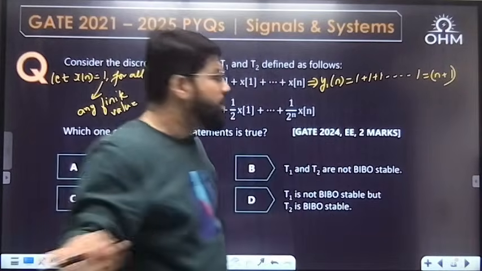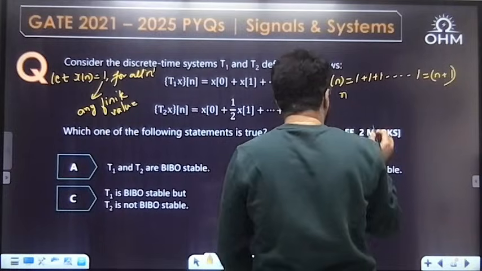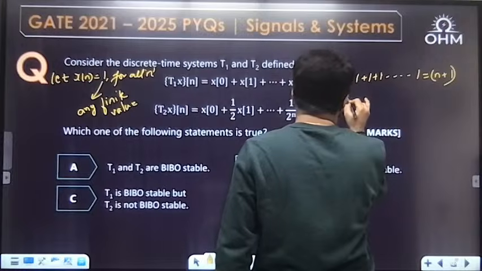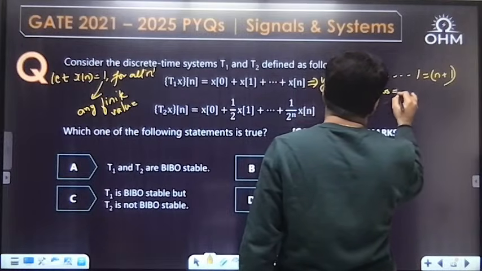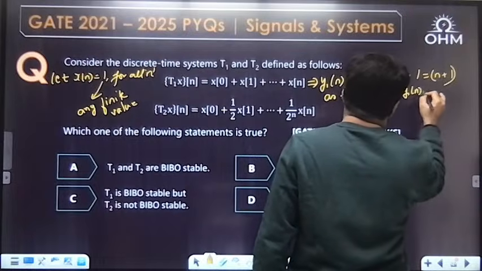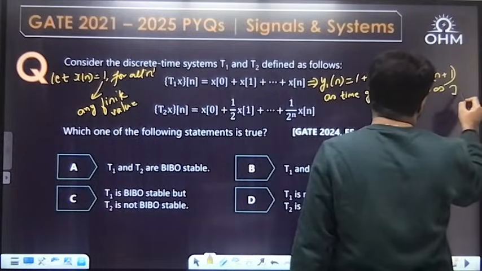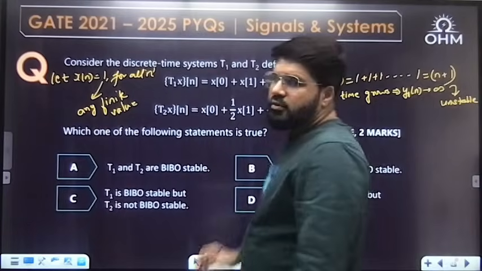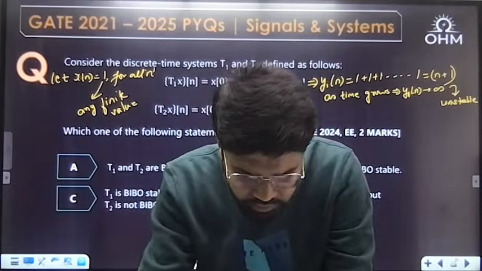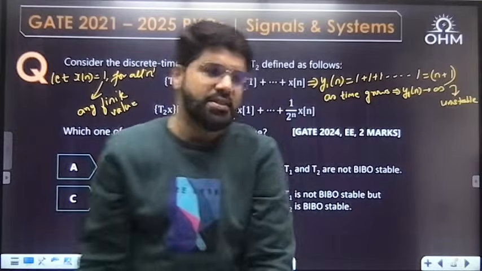That you cannot stop. So for n tending to infinity, as time grows, and time never stops, this y1n would tend to infinity, meaning that it is unstable. The first one cannot be stable. Right? Sumukha says the answer is D.